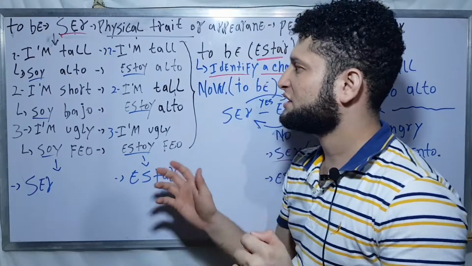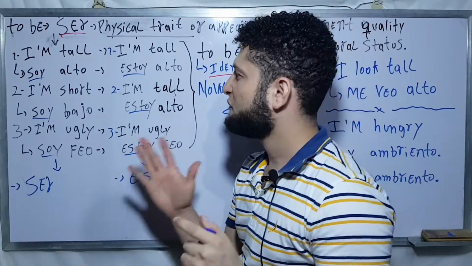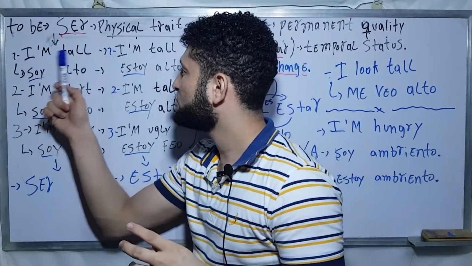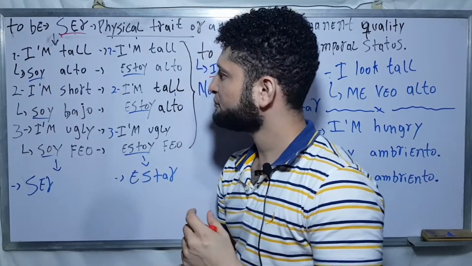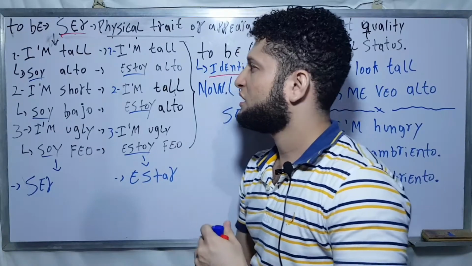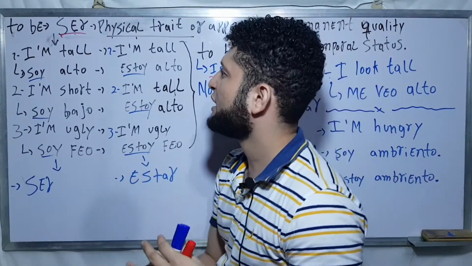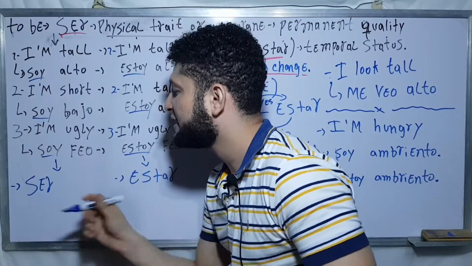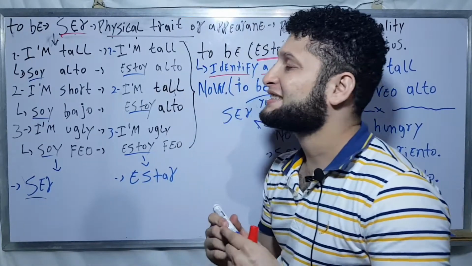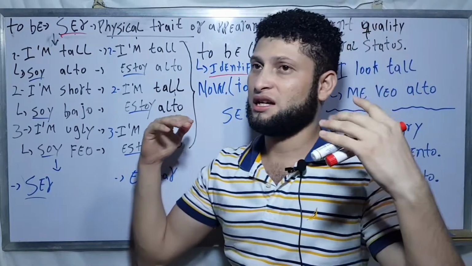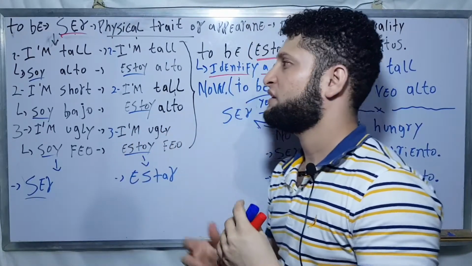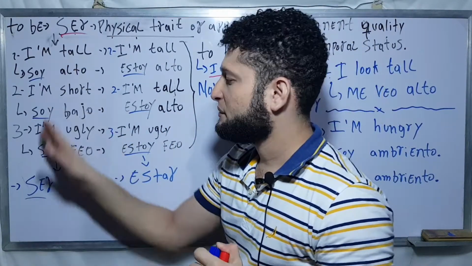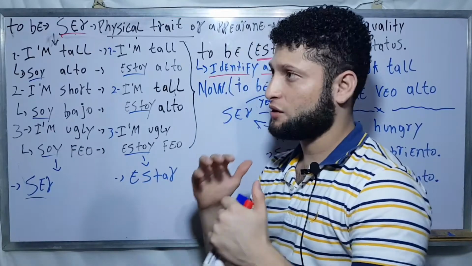But that is not our main concern. Our main concern is that I'm tall, soy alto. What does it mean? If I say soy alto with the verb ser, I obviously look tall, but remember, ser is for permanent qualities.